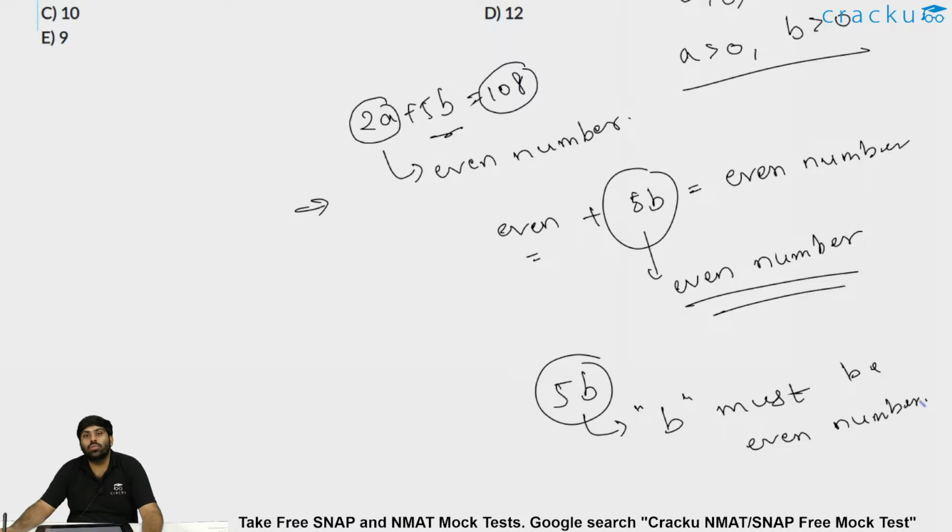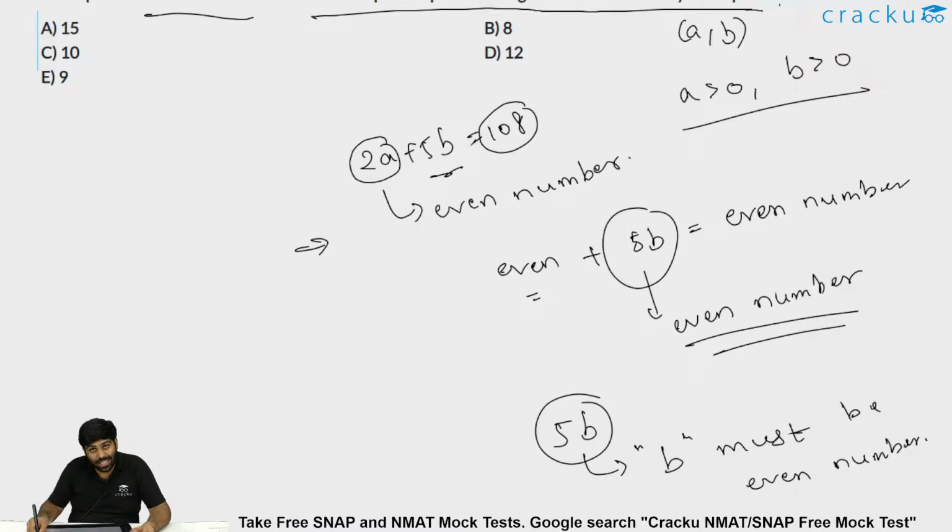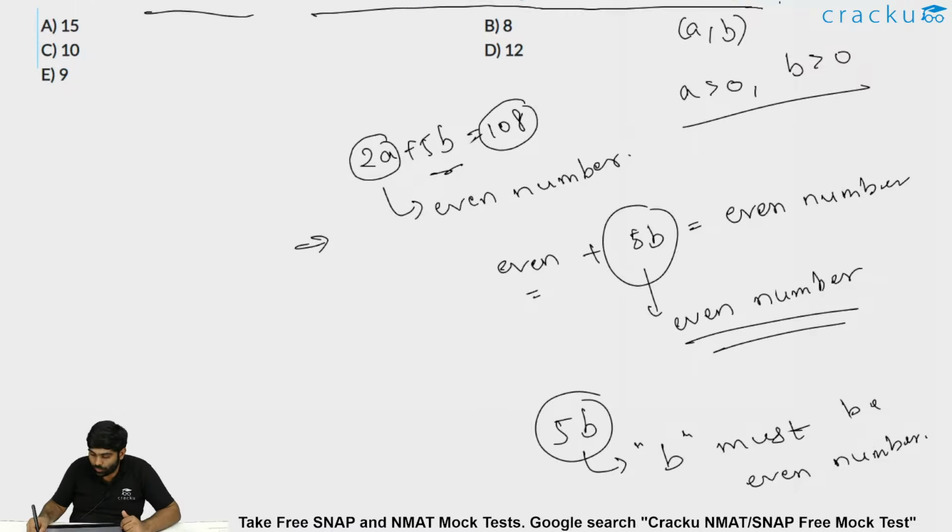These all are odd numbers. When will we get an even number? When 5 into 2 is 10, or 5 into 4 is 20, only if b is even. So the point is that we should have an even number 5b. So b has to be even.